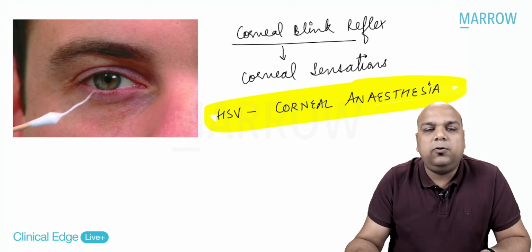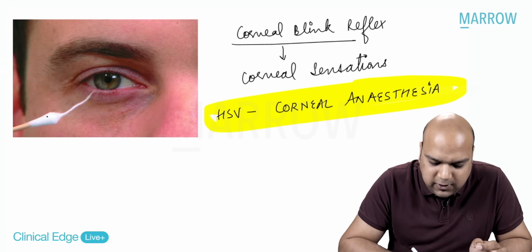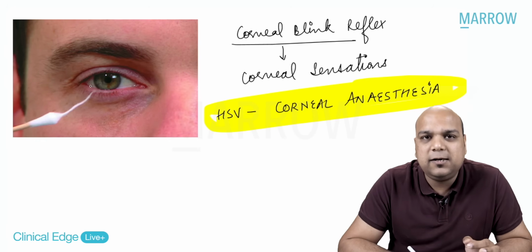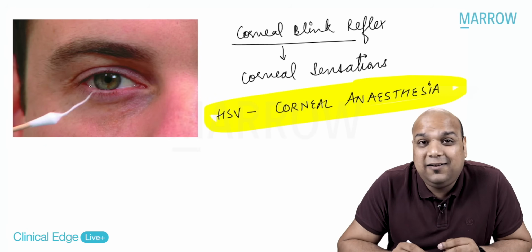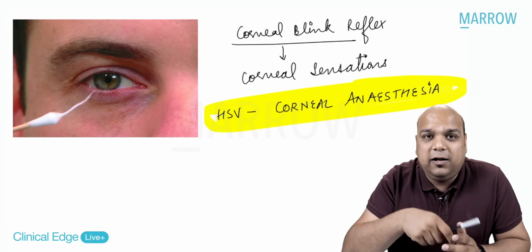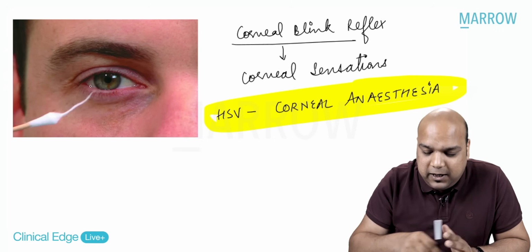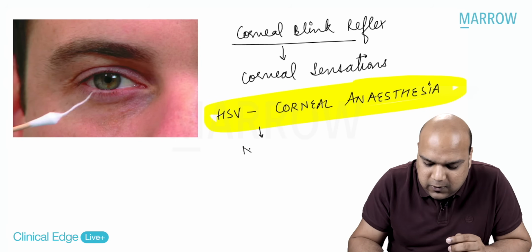I hope we know how to do this. We take a wisp of cotton. As you can see, this cotton bud has a long projection. We touch it onto the cornea. When we touch the cornea, the trigeminal nerve gets activated and goes into the brain. Then the facial nerve, the motor nerve, comes and blinks. But if I have corneal anesthesia, no blink. Yes or no?